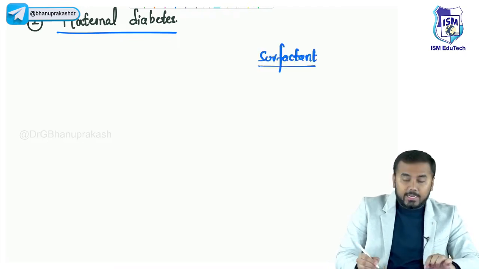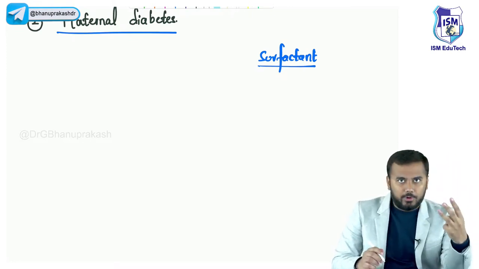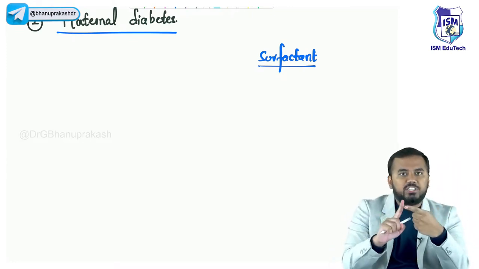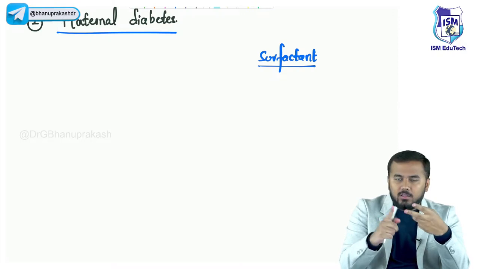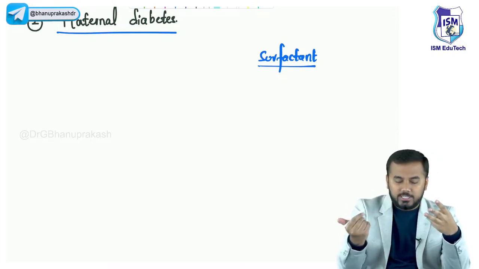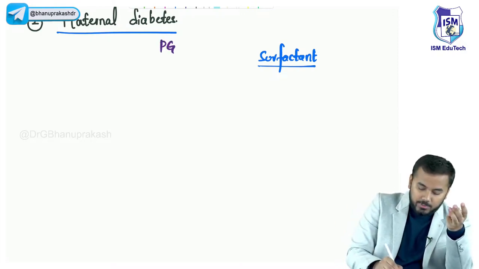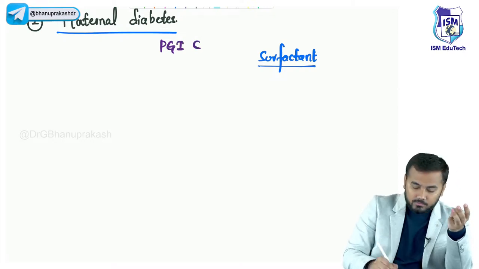surfactant is mainly having three important components. क्या है वो? One is PG, one is called PC, one is called PI. All of you know PGI Chandigarh, right? So remember it as PGI Chandigarh, right?